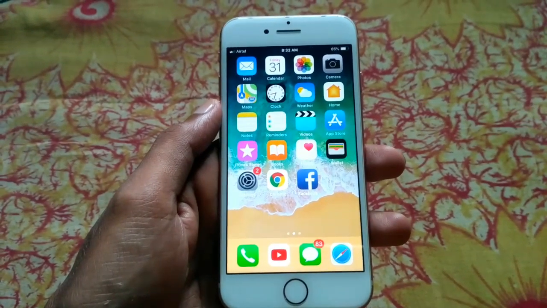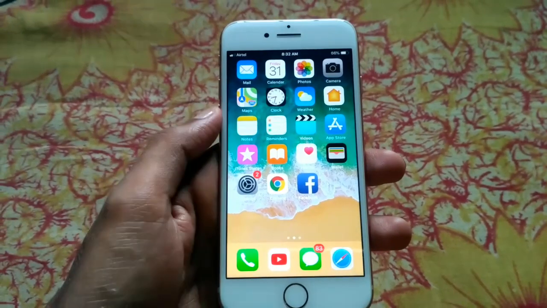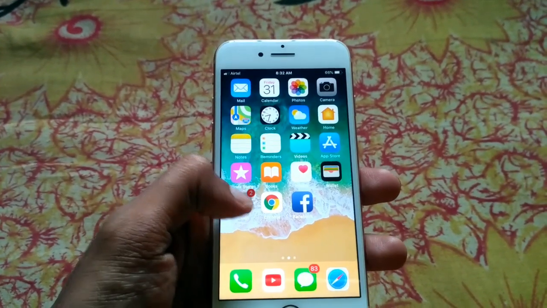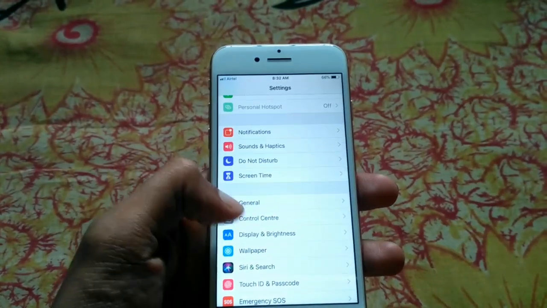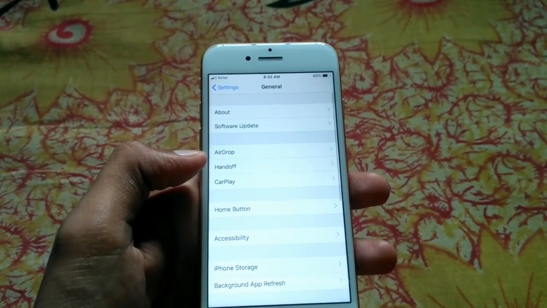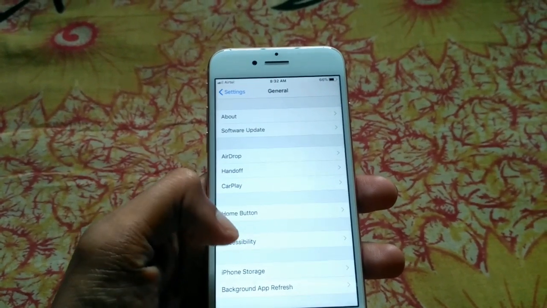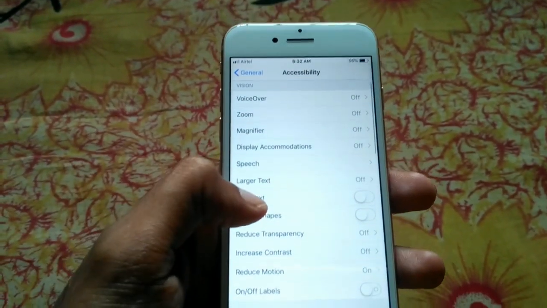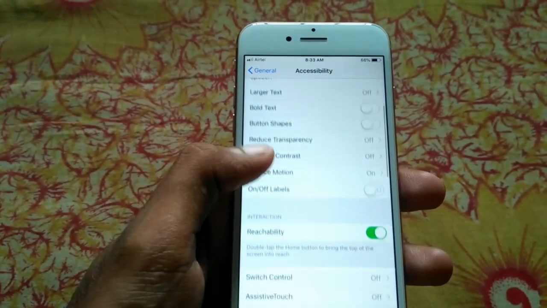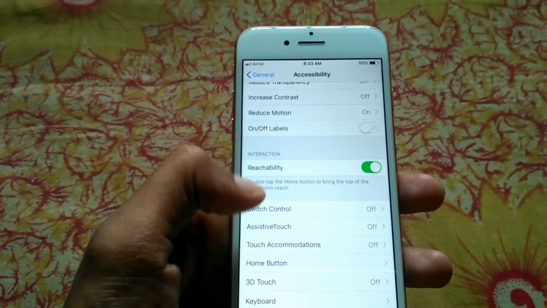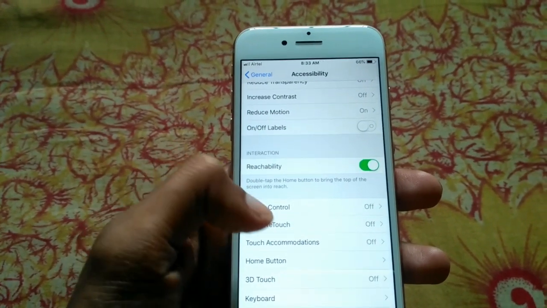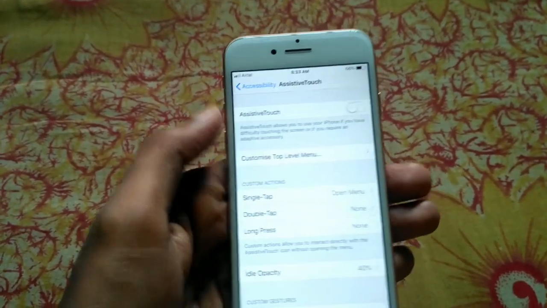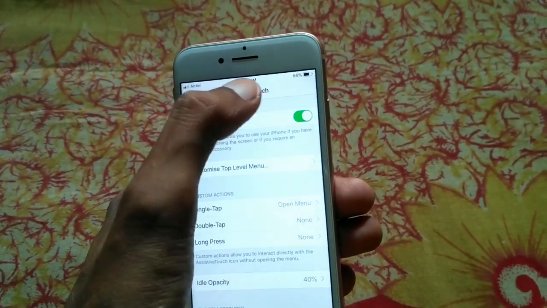So here is my iPhone 8. If you want to activate the touchscreen home button on iPhone, click on Settings and then go to General. Then click on Accessibility and scroll down, and here you can see the option AssistiveTouch. Click on it and turn it on.